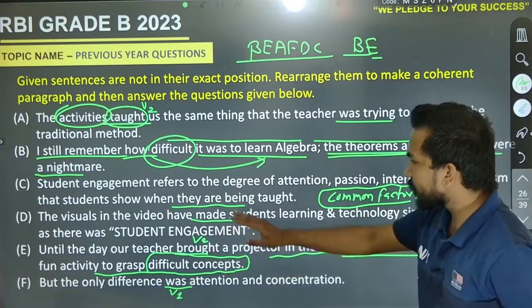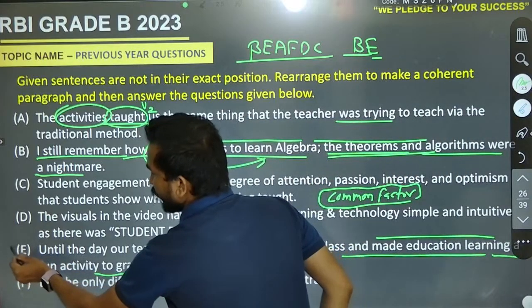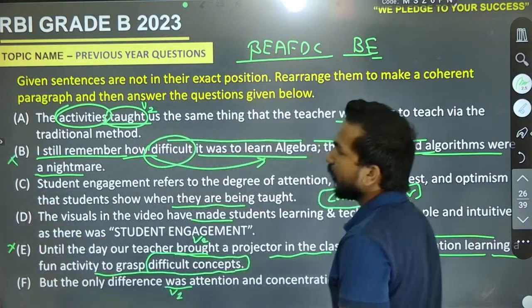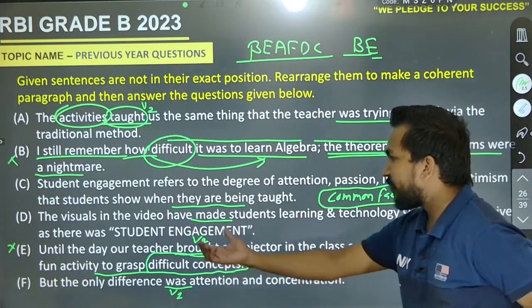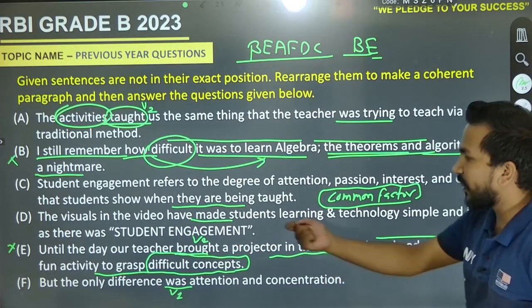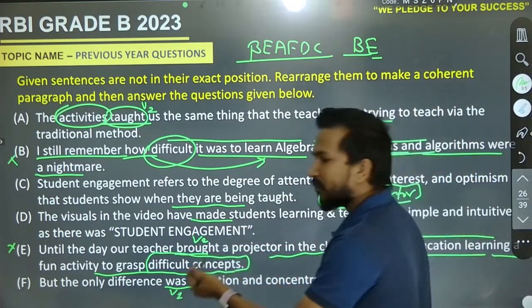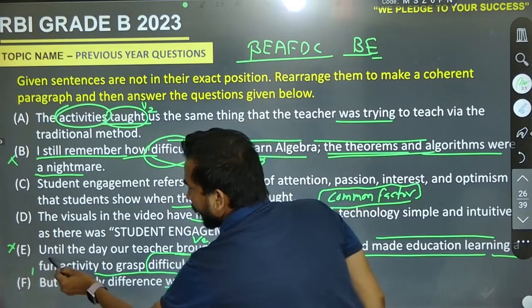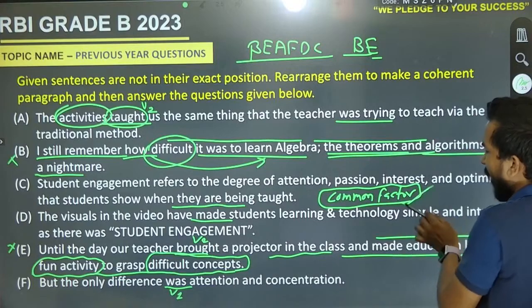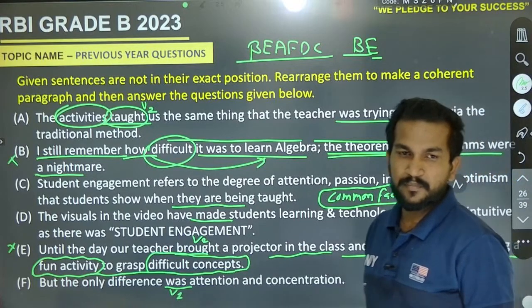After that, we have taken the two parts, and that is B to E. Now what about it? Until the day the teacher brought the projector in the class and made education learning a fun activity. Now come for the next one. Fun activity. What type of activities are we talking about? It's also about common.